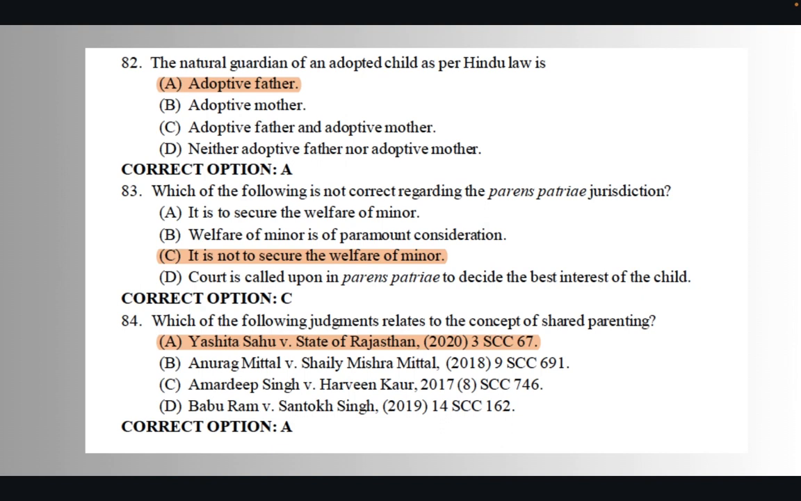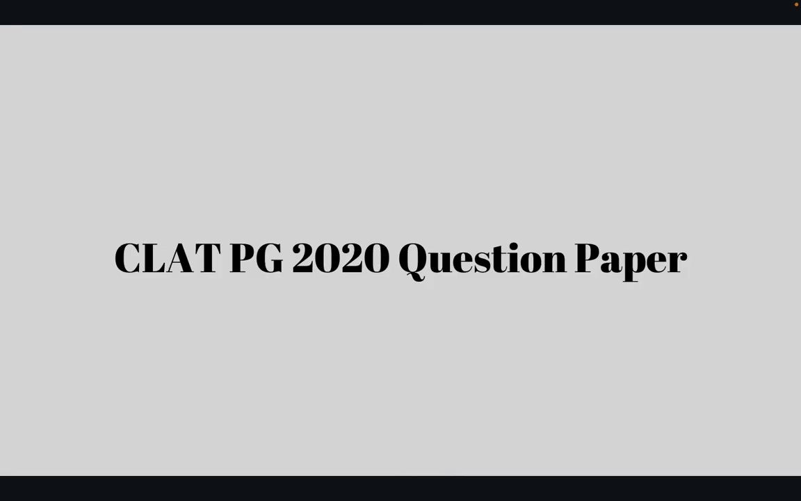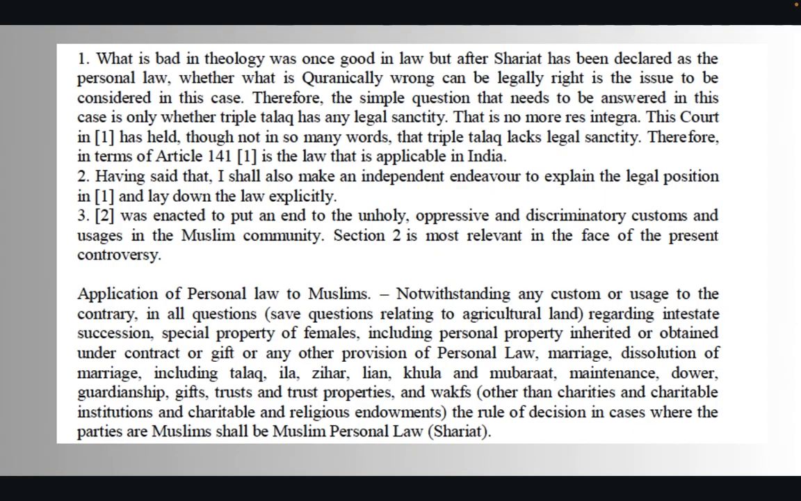Next question again was from the bare act, that natural guardian of an adopted child is who? So the right answer was option A. Next question was which of the following is not correct regarding parens patriae? So the right answer was option C. And the last question was which of the following judgments is related to the concept of shared parenting? So the answer was option A. Now let's see the CLAT PG 2020 question paper, which was the first year in which they actually changed the pattern and introduced these comprehension based questions.